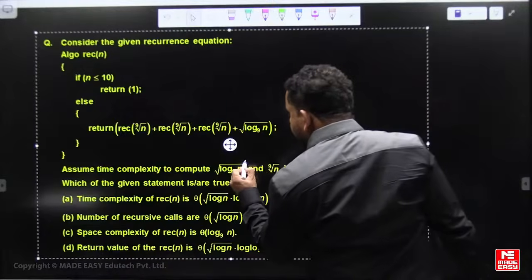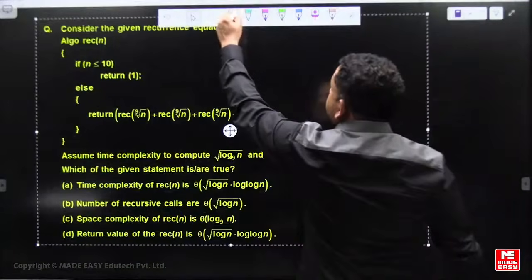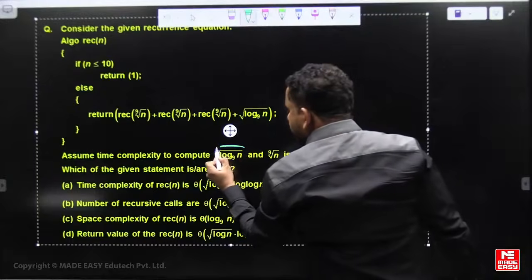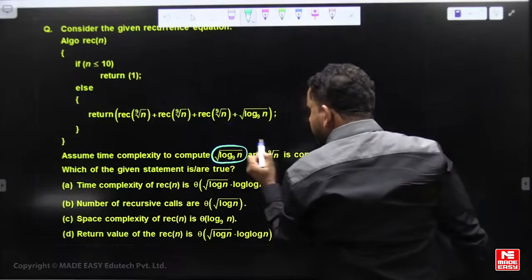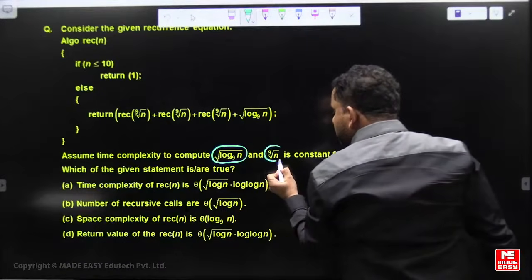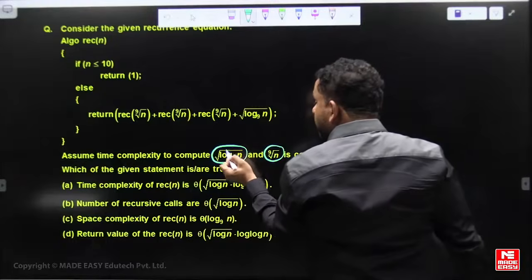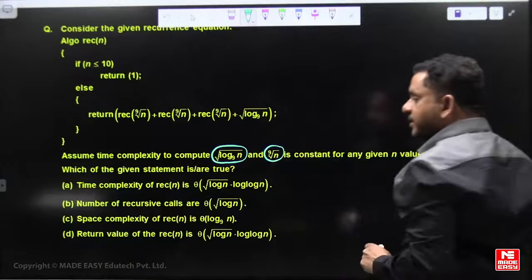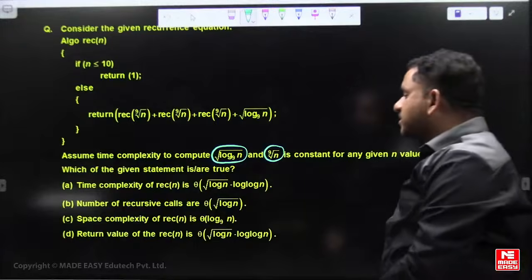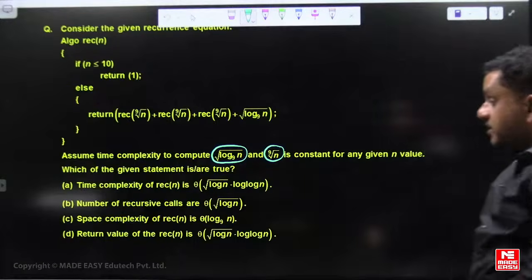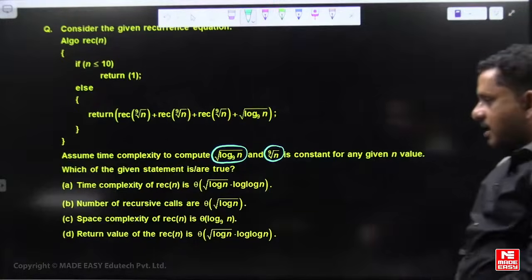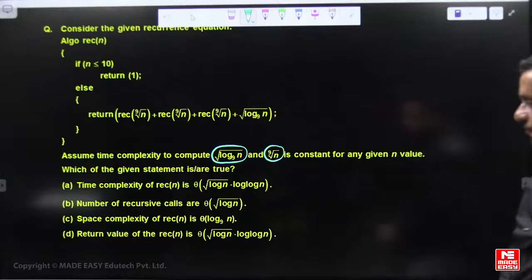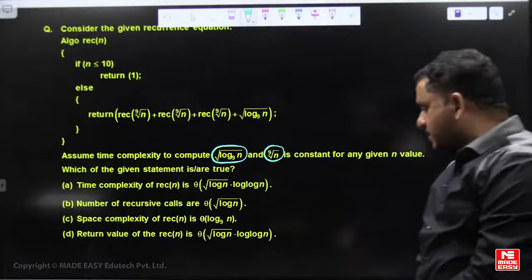That means the time required to compute this, the root log n, is not constant, or n to the power of 1 by 9 is not constant. The time complexity to compute this value for a given n is constant. Then what is the time complexity of recursive of n? The number of recursive calls of recursive of n, the space complexity of recursive of n, and the return value of recursive of n.